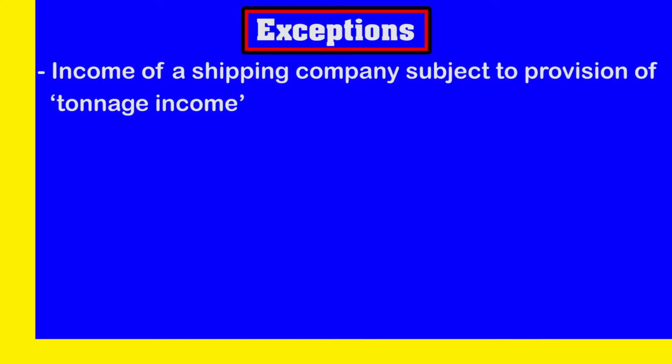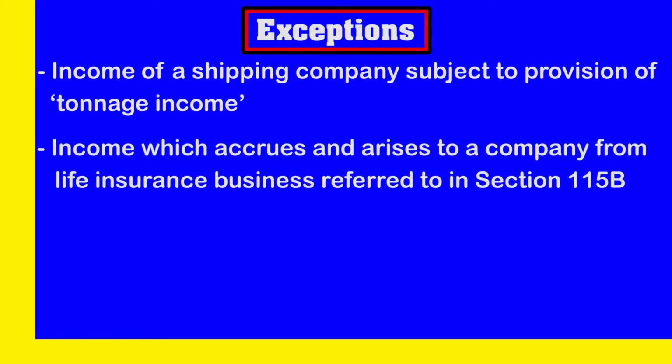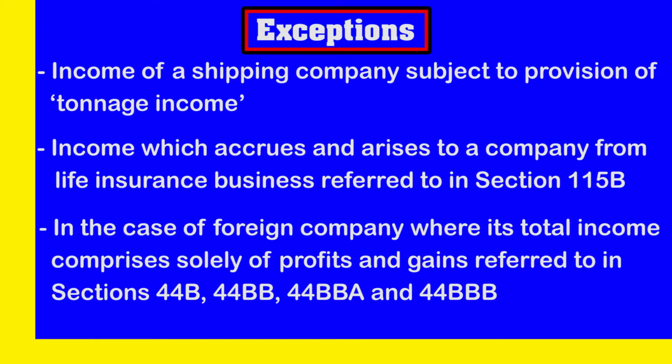Number 1, the income of a shipping company is subject to the provisions of tonnage income and not MAT. Number 2, income which accrues and arises to a company from life insurance business would be referred to in section 115B and not 115JB. And finally, in case of a foreign company where its total income comprises solely of profits and gains referred to in sections 44B, 44BB, 44BBA and 44BBB, those sections which are applicable only to a foreign company, such cases will not be subject to MAT. So, these were the exceptions for MAT.